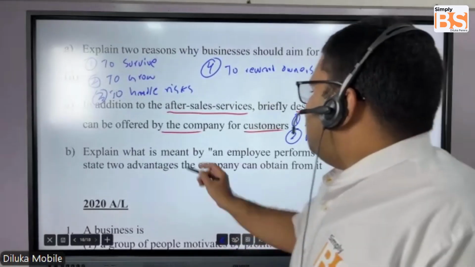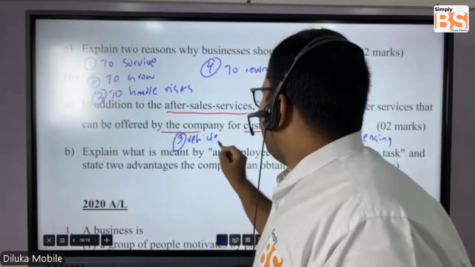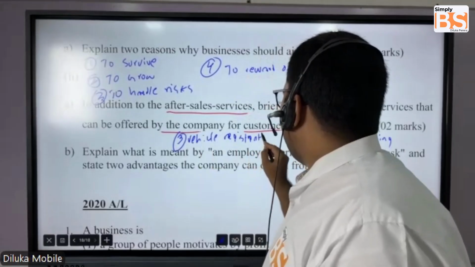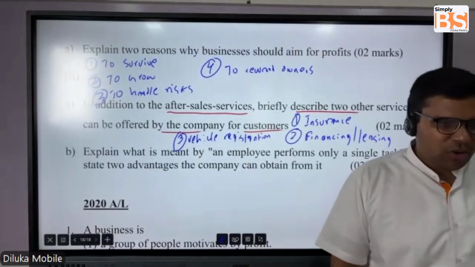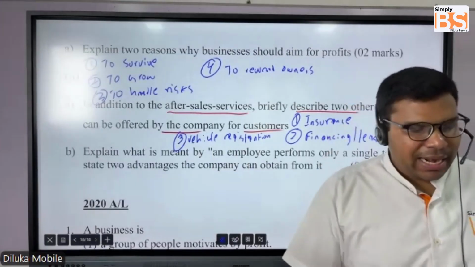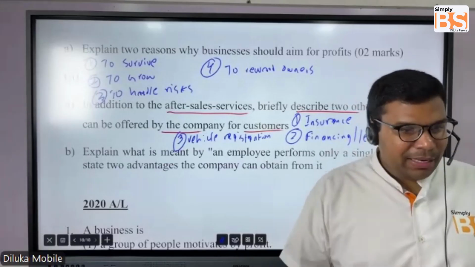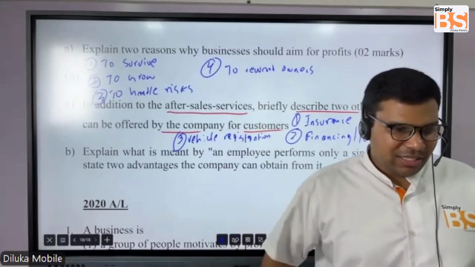And then another service we can say is vehicle registration services. When you are buying a vehicle, you cannot put it on the road the next day itself. First, you have to register the vehicle at the motor traffic department at Narahenpita. So this particular company can offer vehicle registration services as well.